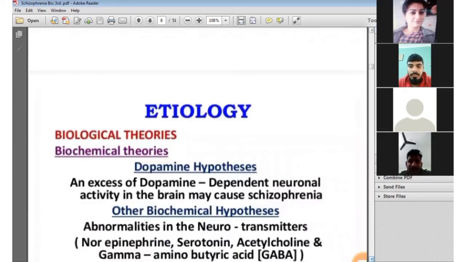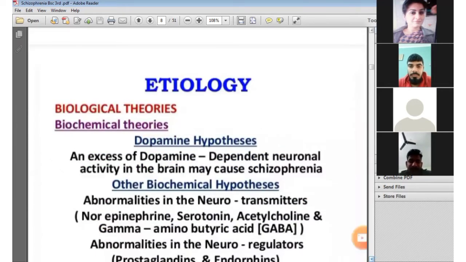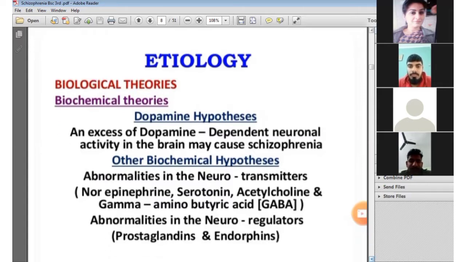Other biochemical hypotheses include abnormalities in the neurotransmitters norepinephrine, serotonin, acetylcholine, and gamma-aminobutyric acid. These all lead to schizophrenia. This is the etiology behind schizophrenia.